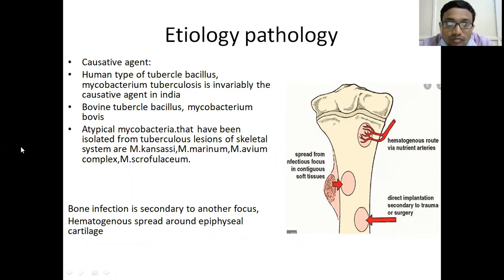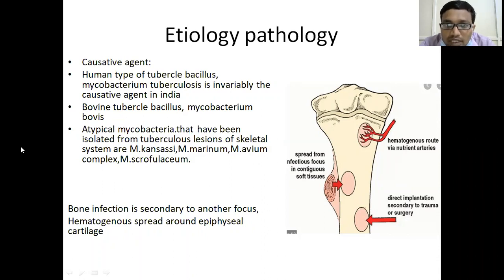So atypical mycobacteria is now considered pathogenic. Bovine type tubercle bacilli were very common because people used to drink unpasteurized milk. Now pasteurized milk has come, so bovine tubercle bacilli could be eliminated. Most of the cases we now see are because of the human type of tubercular bacillus.